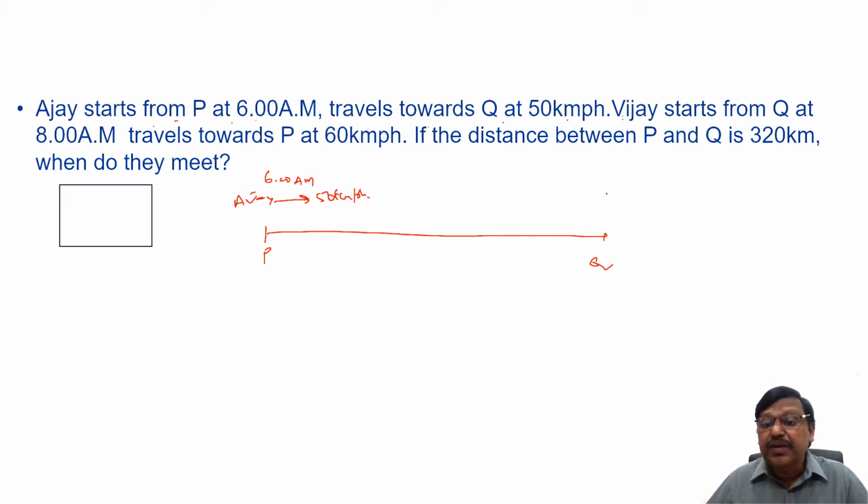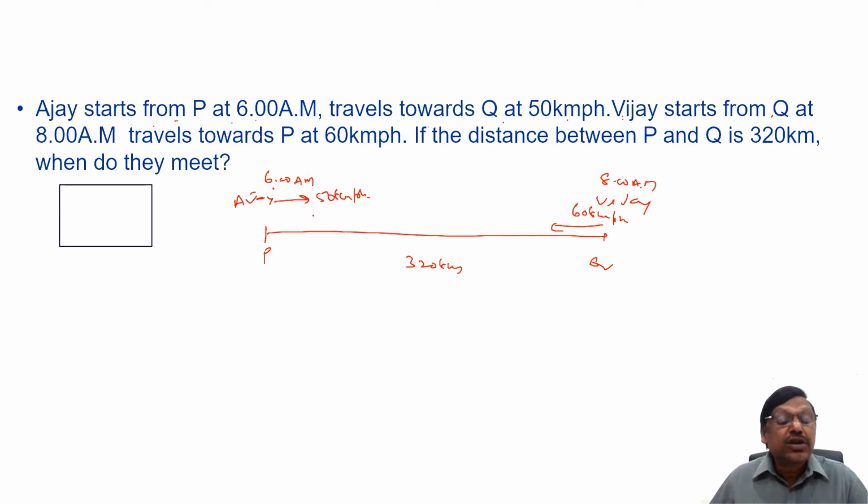Vijay starts at what time from Q? Vijay starts from Q at 8 a.m. Ajay starts at 6 a.m., Vijay starts at 8 a.m., and he goes towards P at what speed? 60 kilometers per hour. If the distance between P and Q is 320 kilometers, when do they meet?